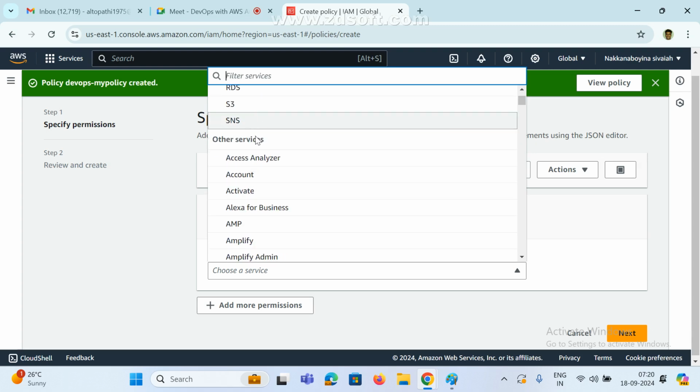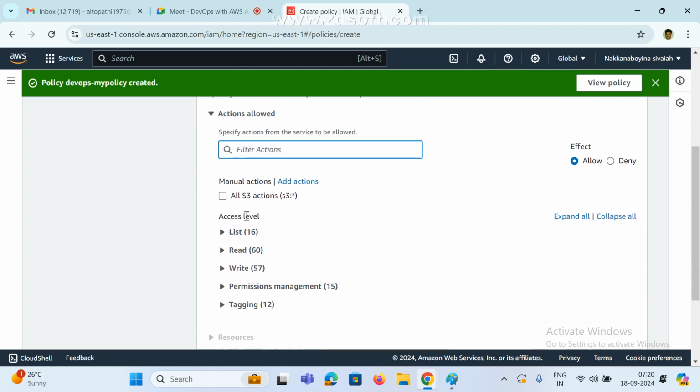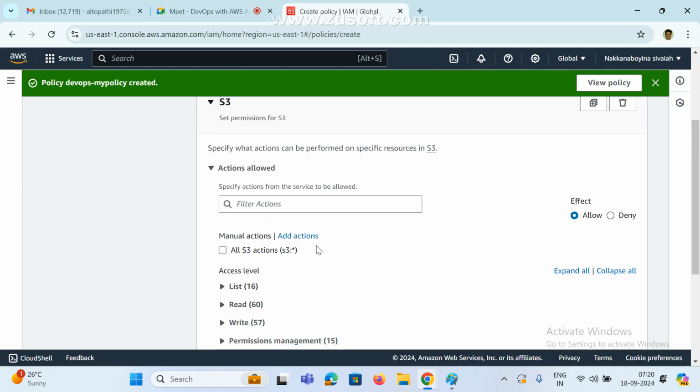Kiran? So this is, for example, S3. These are the policy types: access level, list level, read level, write level, tags, permission management, whatever you want. Here also we can select allow or any. If you don't want, we can select any. There is which service you want to allow and which service you don't want to allow.